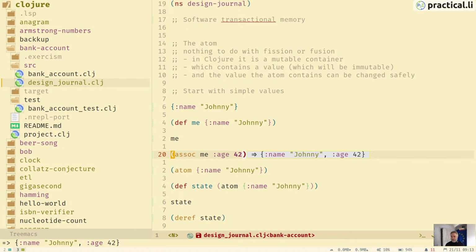In fact, this is just a new copy, and whenever we work with values and we create a copy, we return a copy of that value. And if it's a big value, there is structural sharing inside there, so we do it in an efficient way. We're not duplicating everything in memory. We're only creating new things that are different.